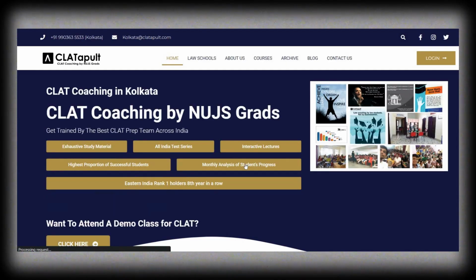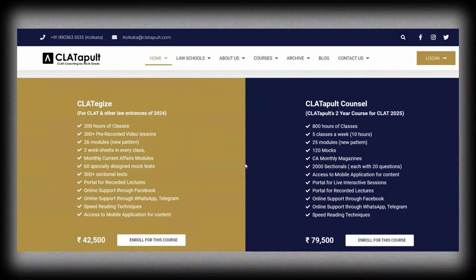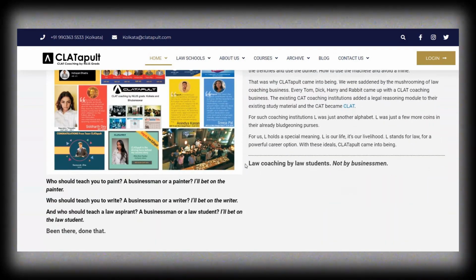Secondly, there are a few paid services such as CLATapult itself, and most of them also have one or two free mocks, which you could always utilize.